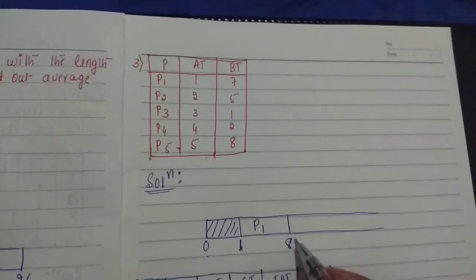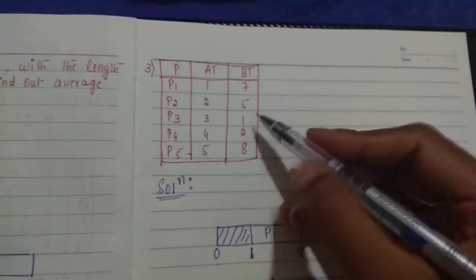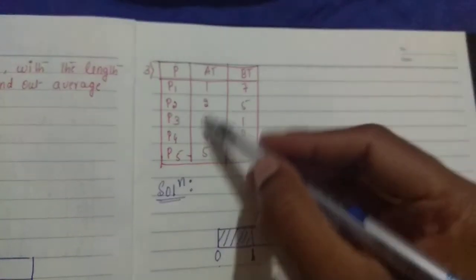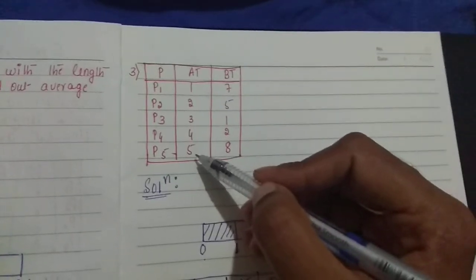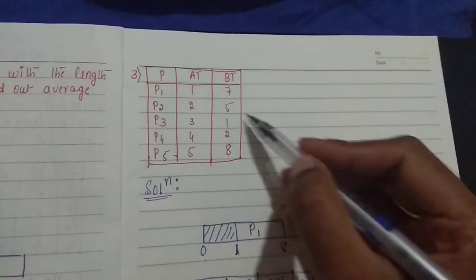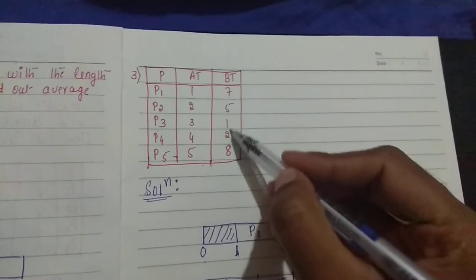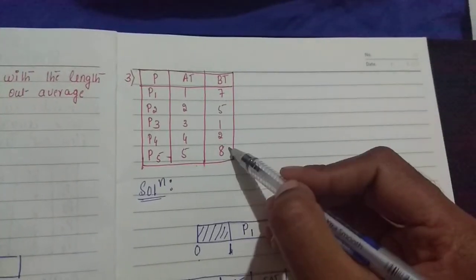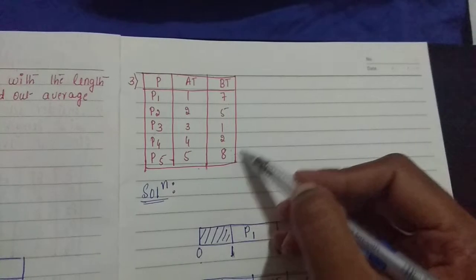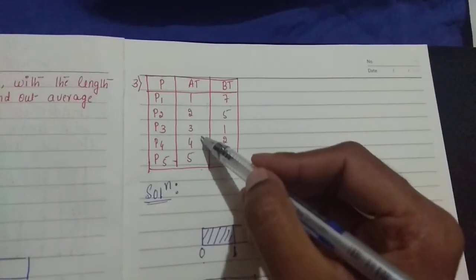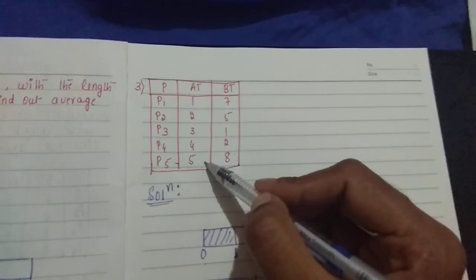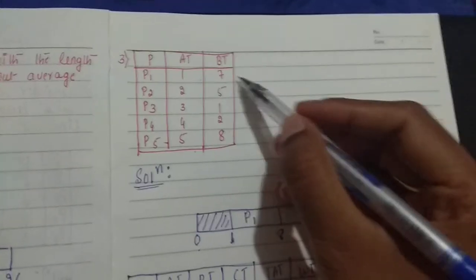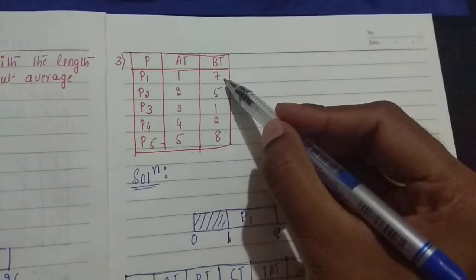After this 8 milliseconds you can observe all other processes have arrived. Now I am going to select the least burst time process among the waiting processes, P2, P3, P4, P5, which arrived at 2, 3, 4 and 5 milliseconds, within the 7 millisecond burst time.